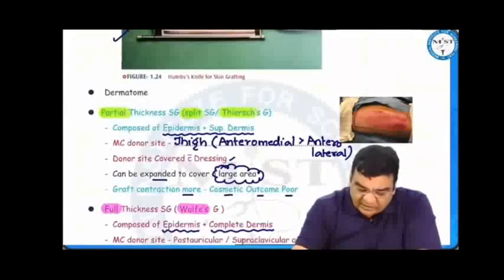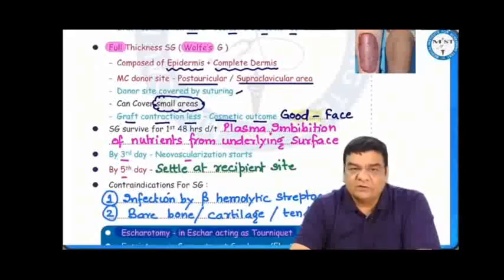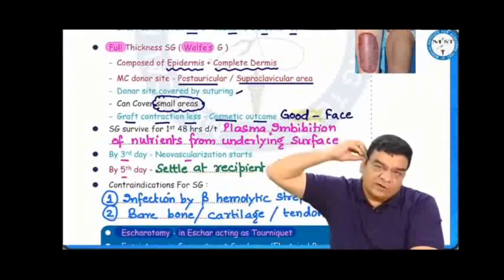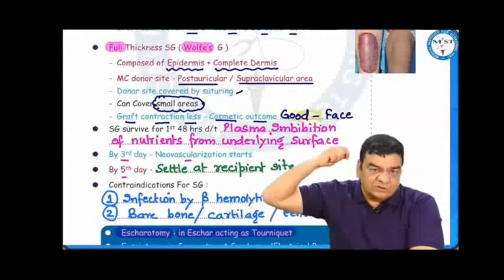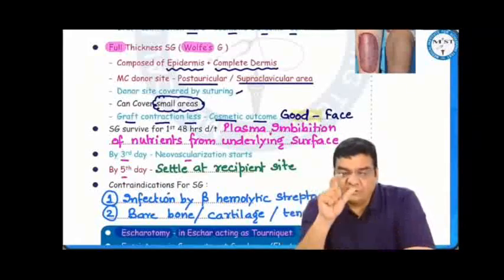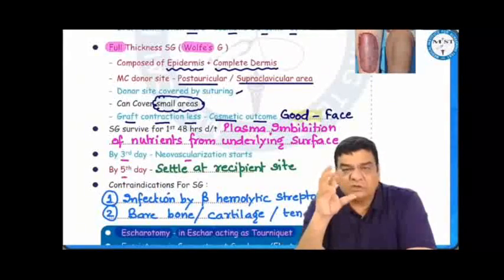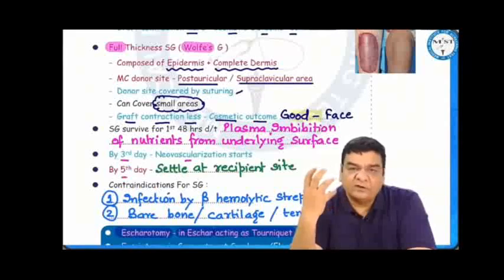When we have to take a full thickness graft, full thickness grafts are also called Wolfe grafts. They are composed of epidermis and complete dermis. They are most often taken from the post-auricular and supraclavicular region. The donor site has to be sutured. These full thickness grafts cannot be expanded, so they can cover only small areas. But the best part is they contract less, so the cosmetic outcome is good. If we have to use a graft on the face, we prefer using a full thickness graft.